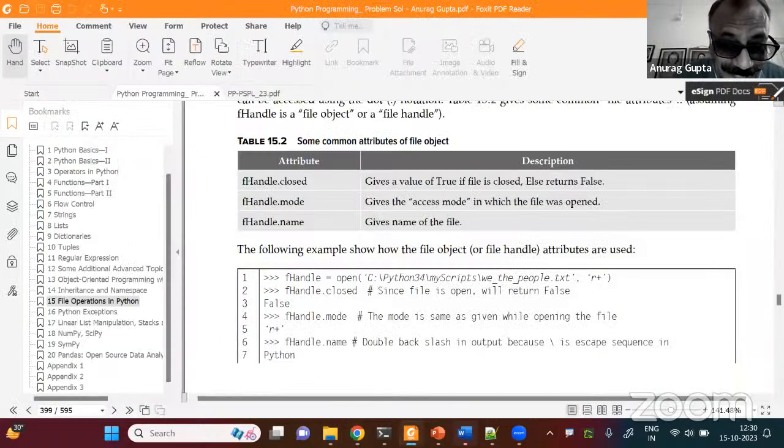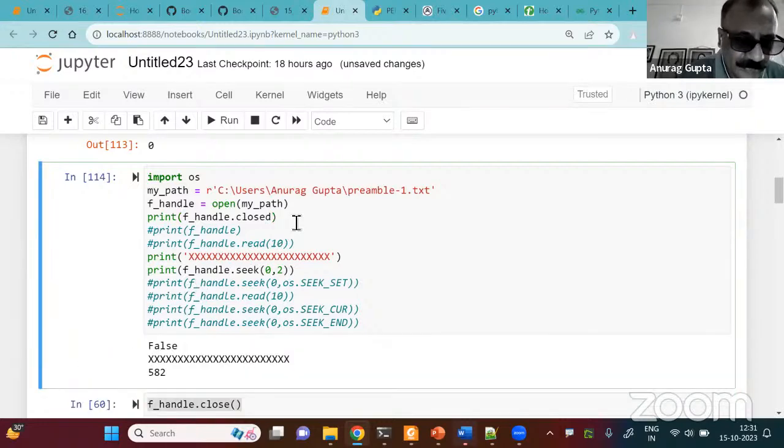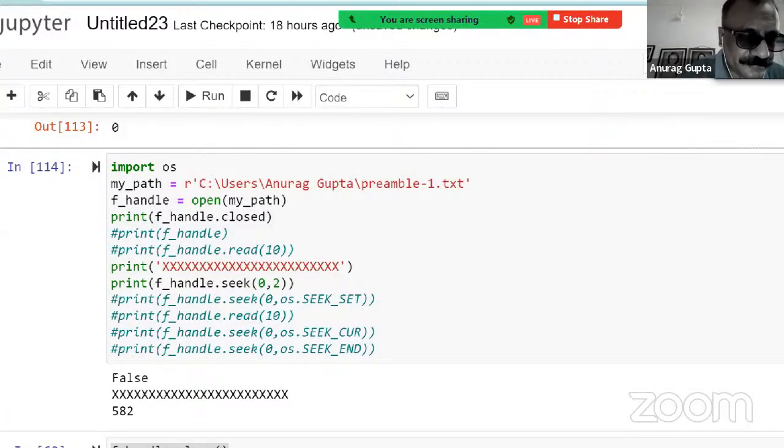So, I was checking. Now, suppose I say print f handle dot closed. It is coming to be false.